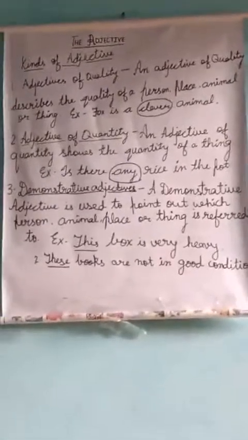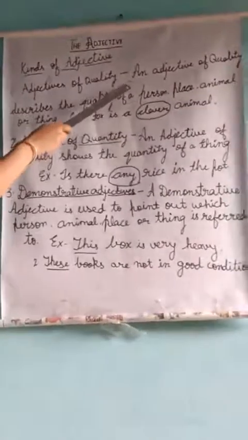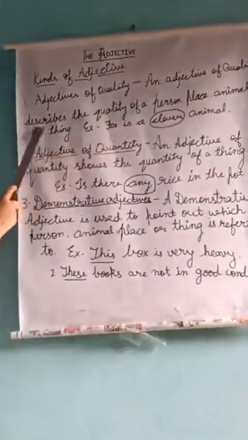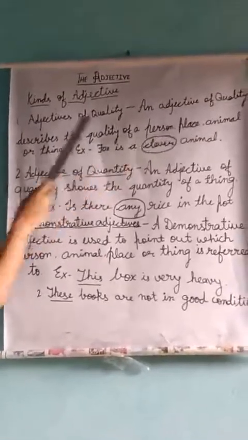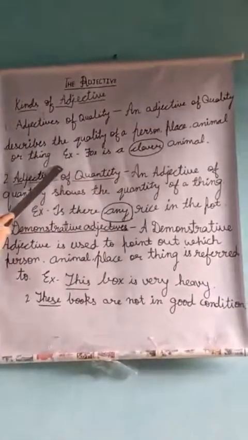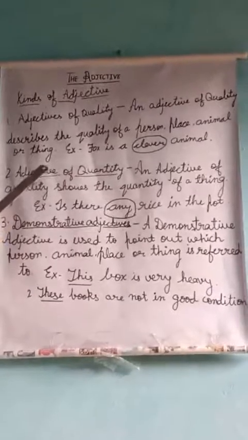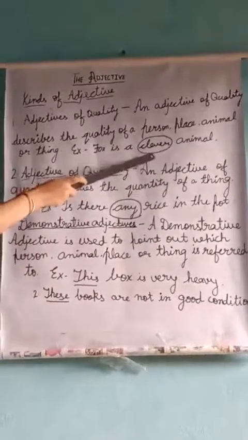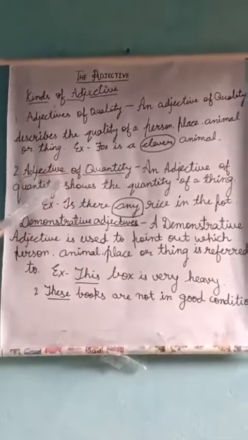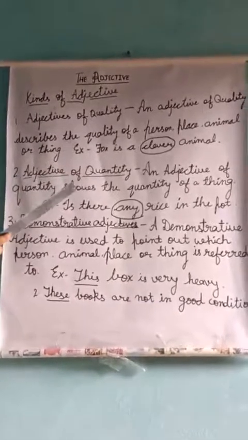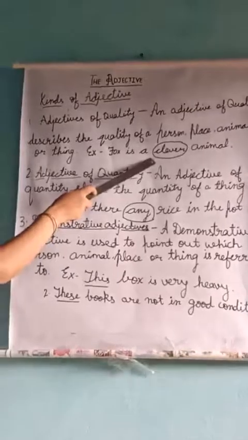Number 1 is adjective of quality. An adjective of quality describes the quality of a person, place, animal or thing. For example, the fox is a clever animal. Here, what is the quality of the fox? That she is clever.